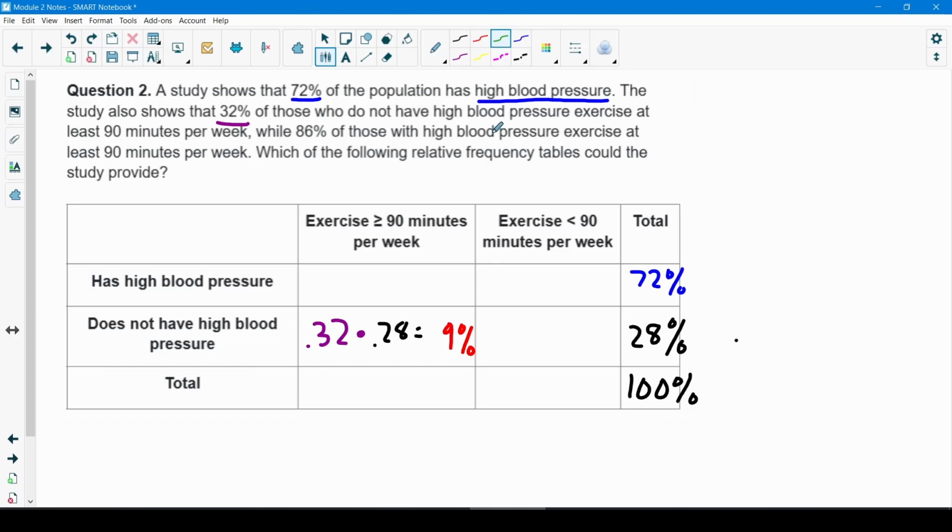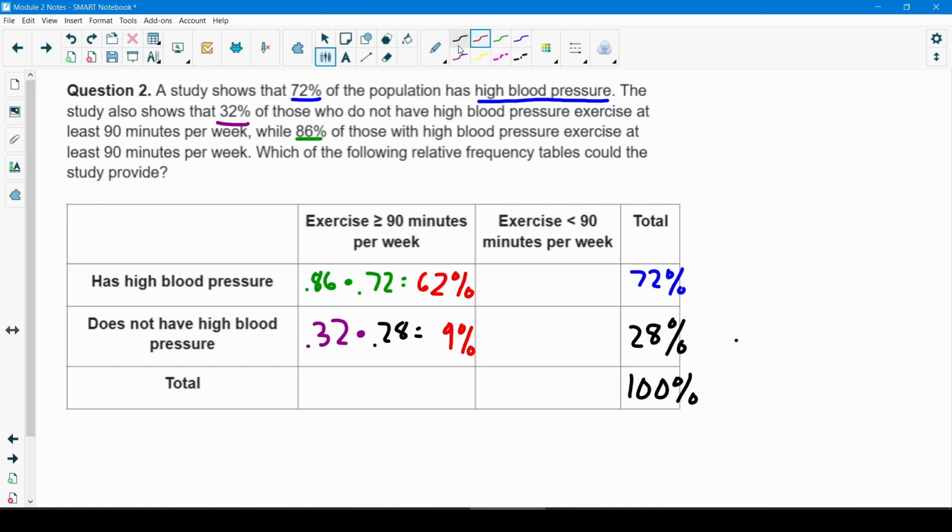All right, and then let's do this other part. 86% of those with high blood pressure exercise at least 90 minutes per week. So I'll be looking at this square here, has high blood pressure, and they exercise at least 90 minutes per week. This is going to be 0.86, and it's 86% of the total, so 86% of 72. I multiply those together, and I get 0.62. Let me write that as a percent, 62%.